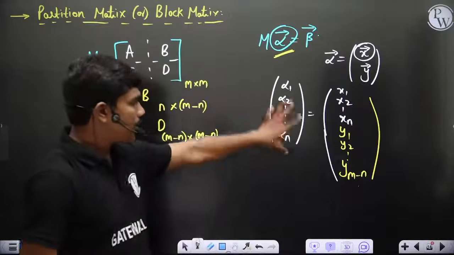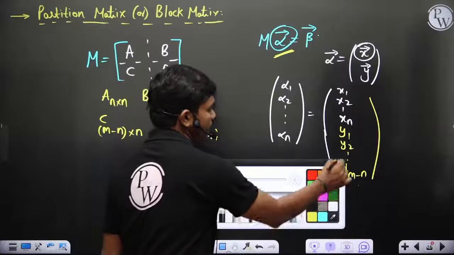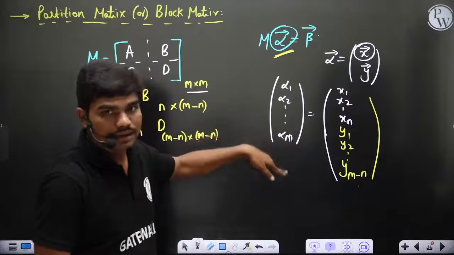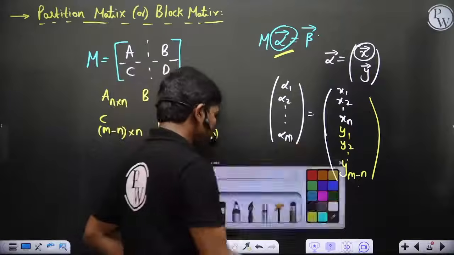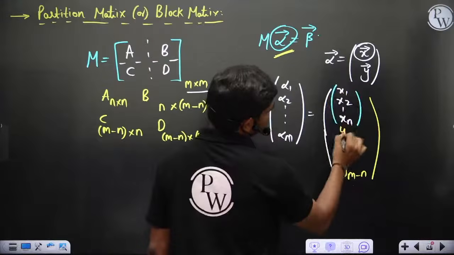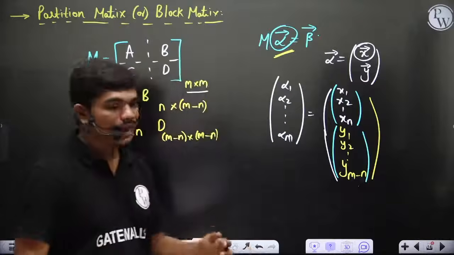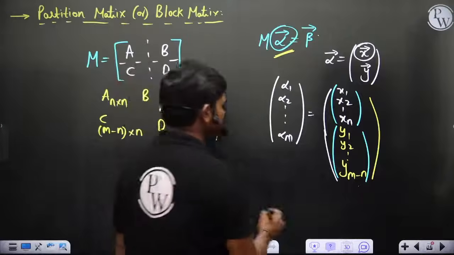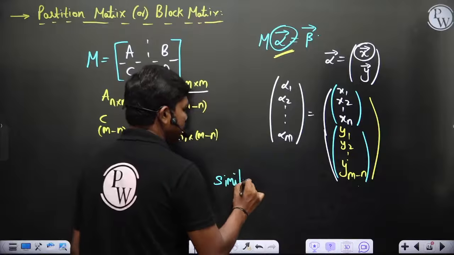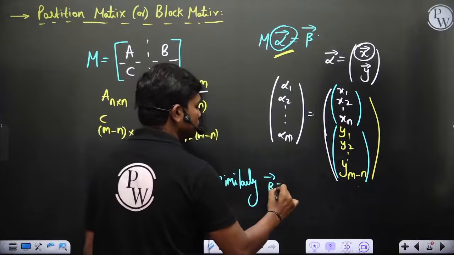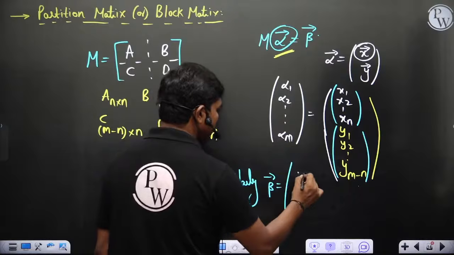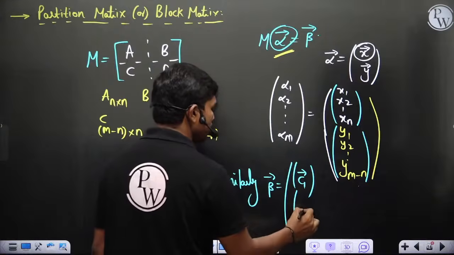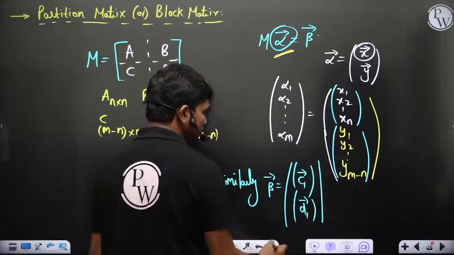Because we have taken M as an m by m matrix, alpha consists of m elements. Those m elements we are splitting into two vectors, the first vector and the second vector, and we will actually calculate the things. Similarly, this beta can be split into two vectors. Maybe the first vector is C1, a column matrix with some rows, and a vector D1. So this is what we can do.